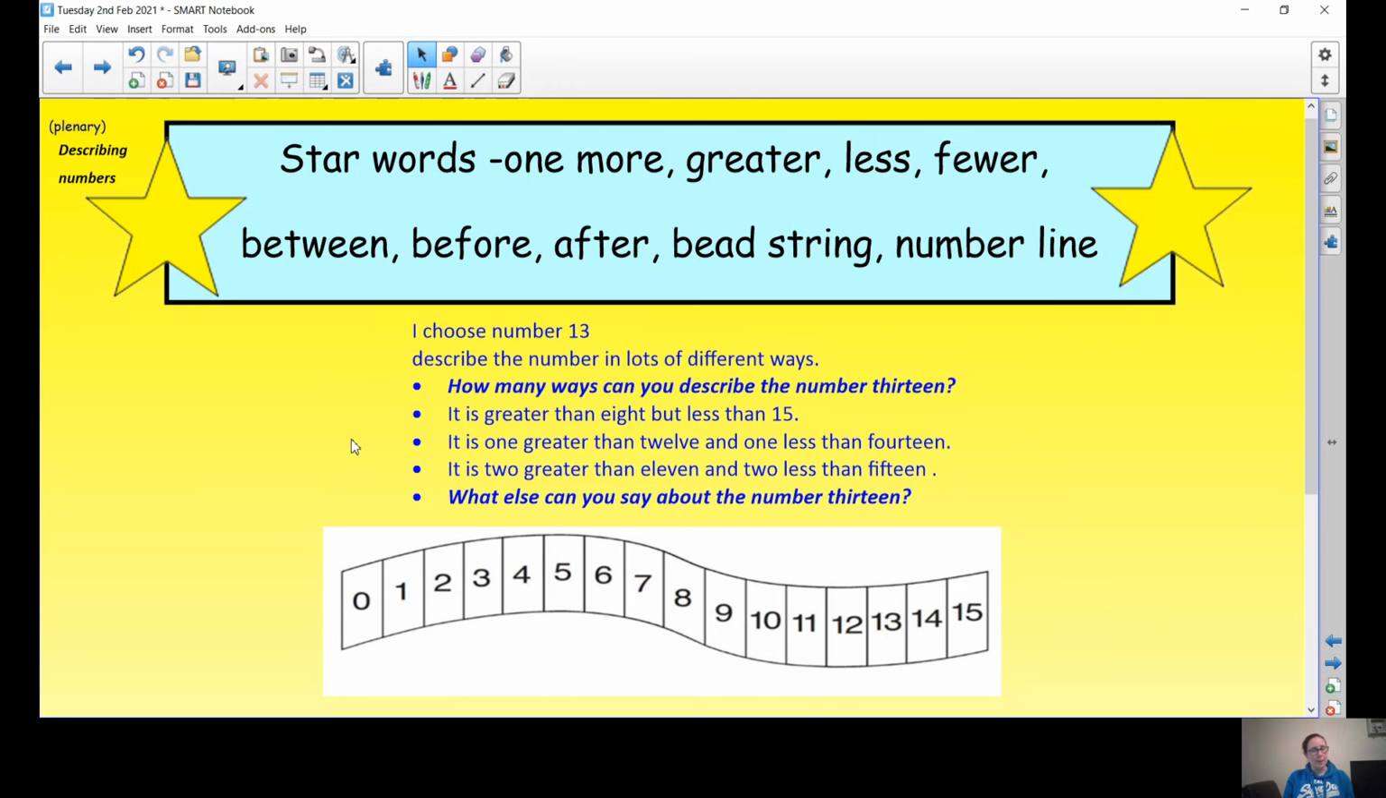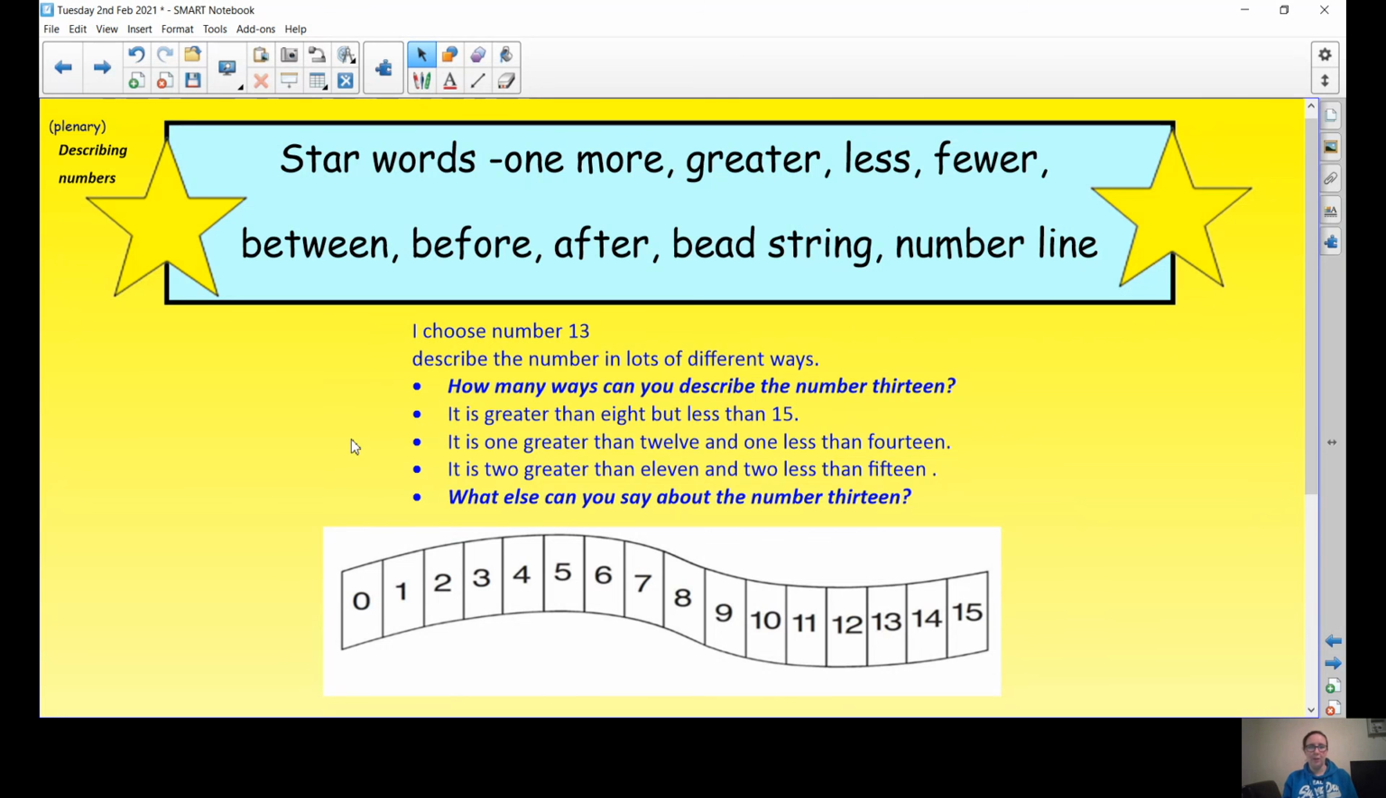Now between, we haven't used that word yet, but the number that is in between 9 and 11 is 10. So we had one more than 10 was 11, one less than 10 was 9. So the number between 9 and 11 is 10. Now before we can use as the same as less and fewer. After we can use as more or greater. Now we definitely use the words bead string and number line because we've used them throughout our lesson.